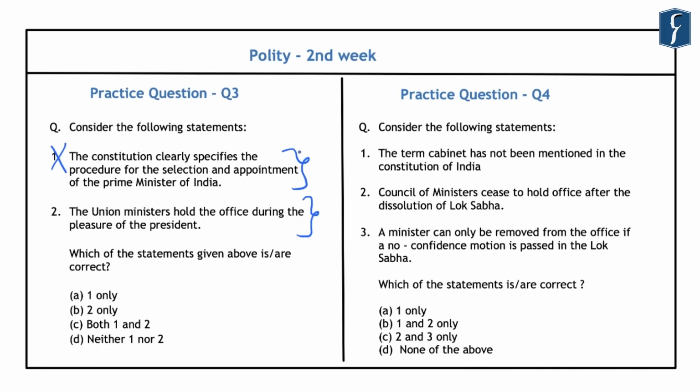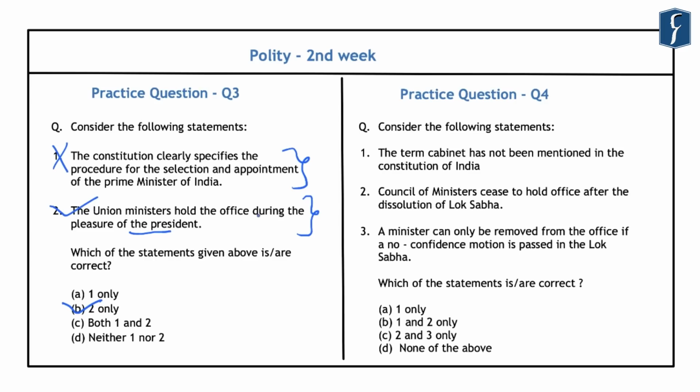So this can also be an important fact for us from the preliminary examination point of view. And as far as the second statement is concerned, Article 75 reads that the ministers in the Union shall be appointed by the President on the advice of the Prime Minister. And these ministers shall hold office during the pleasure of the President. And hence, this statement here is correct. So the correct answer is B, that is 2 only.